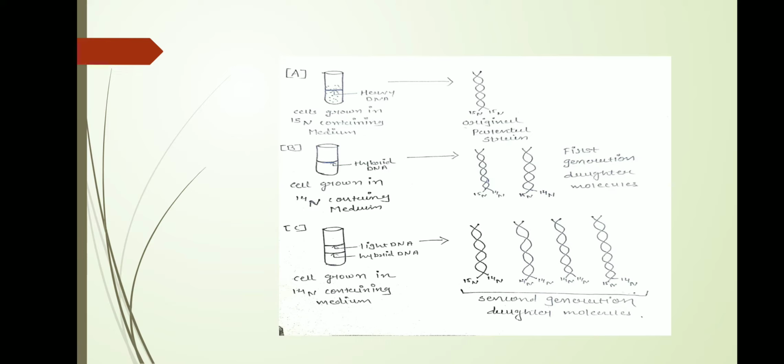We centrifuge the medium so that we get a band. Heavy DNA is found at the lower position, light DNA at the upper position, and hybrid DNA in between.